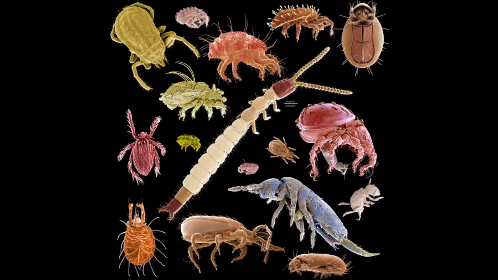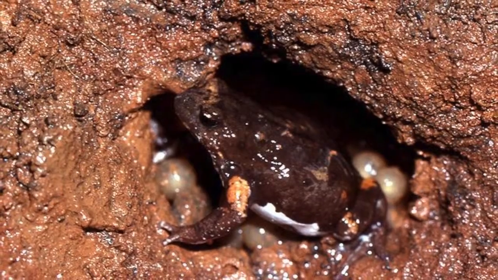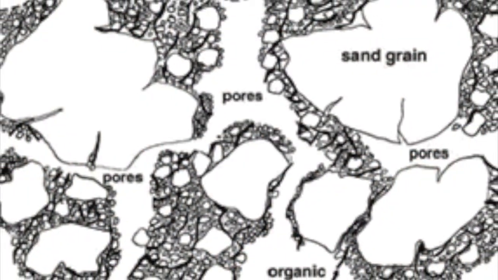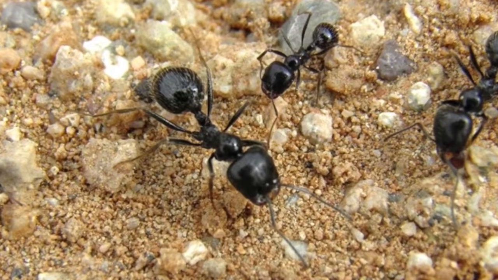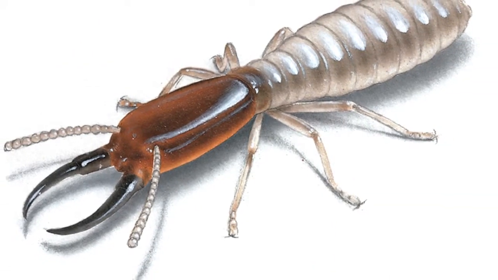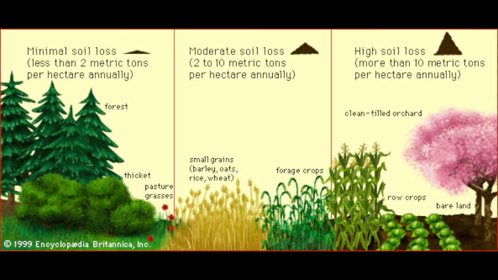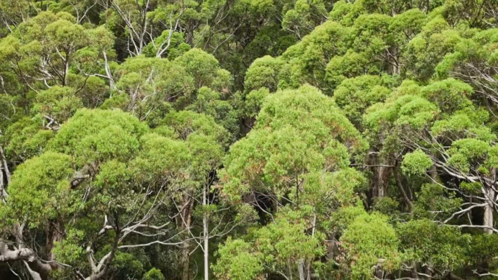Organisms not only contribute to the chemical reactions in a soil, but activities such as burrowing allow soils to form pores. These pores allow moisture and gas to move about. Some organisms can degrade soil, such as ants and termites, by influencing the erosion of soils. Vegetation also impacts soil by preventing erosion. Plants can also form new chemicals and can break down soil minerals and improve the soil structure.